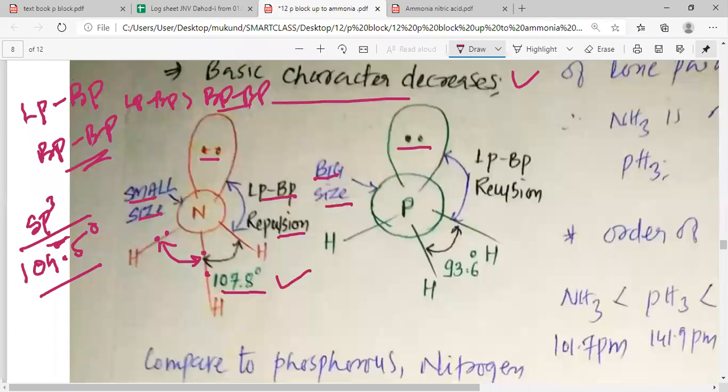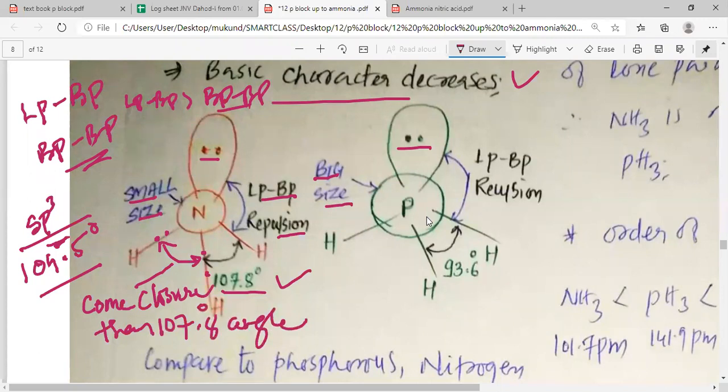But due to the small size of nitrogen, bond pair repulsion is also working, and due to that, the bond pairs of one nitrogen hydrogen and another nitrogen hydrogen cannot come closer than 107.8 degree angle. So these bond pairs cannot come closer than this.